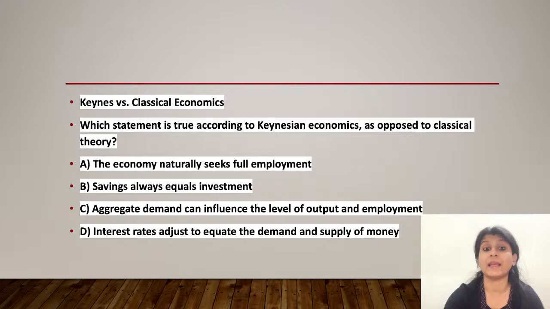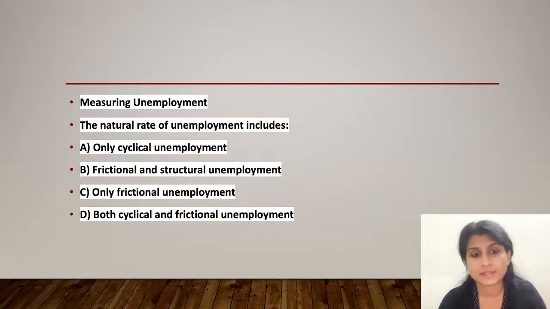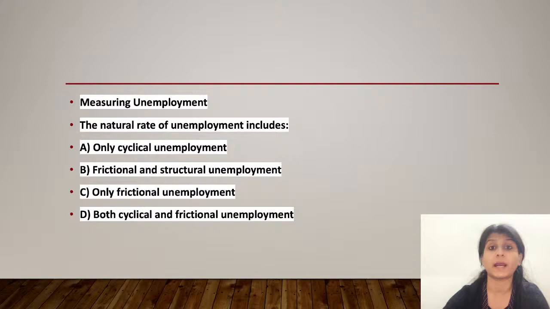Next question. The natural rate of unemployment includes? Option A, only cyclic unemployment. Option B, frictional and structural unemployment. Option C, only frictional unemployment. Or option D, both classical and frictional unemployment. What is the right answer out of these on the measurement of unemployment? Quickly write down your answers, then we'll discuss the right answer to this question.